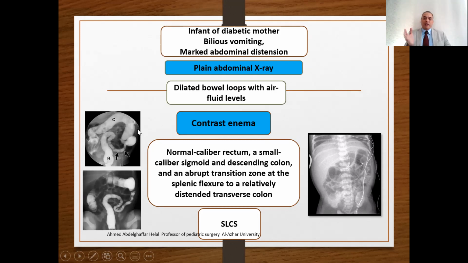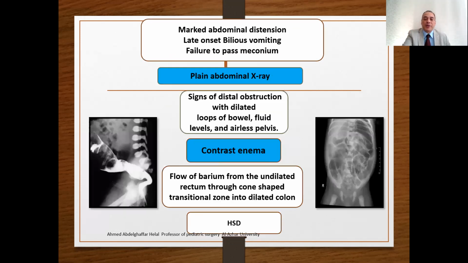So you can divide the neonates into two groups. For proximal obstructions, you consider an upper contrast study at first. For distal obstructions, you consider a contrast enema at first. If it is normal, you can shift to an upper contrast study. Otherwise, you can diagnose and differentiate between small left colon syndrome, distal ileal atresia, colonic atresia, meconium ileus, meconium plug, and Hirschsprung disease.